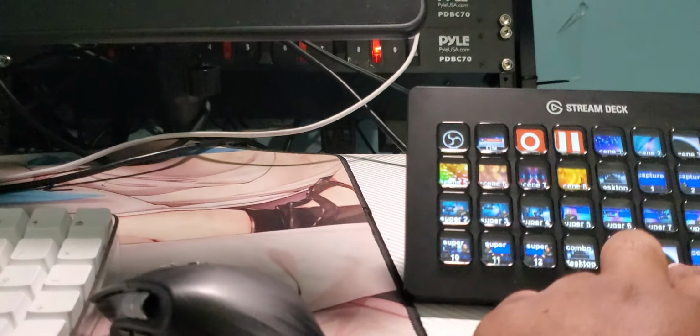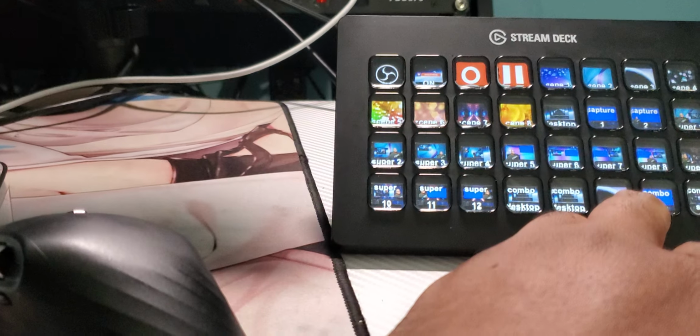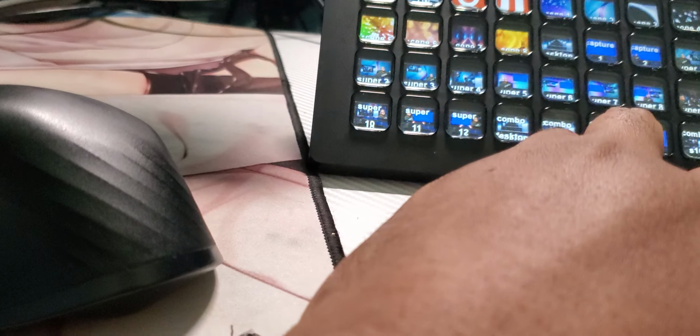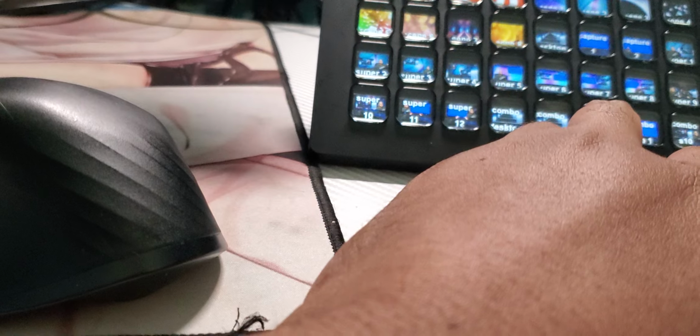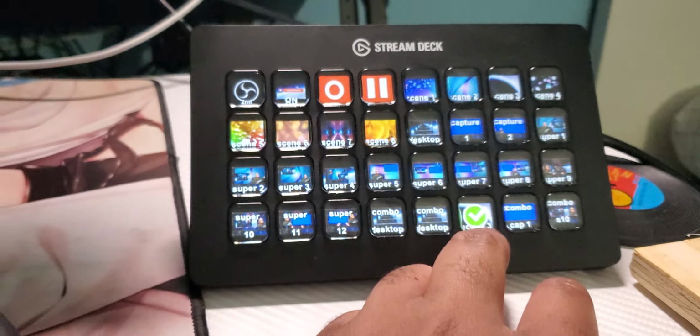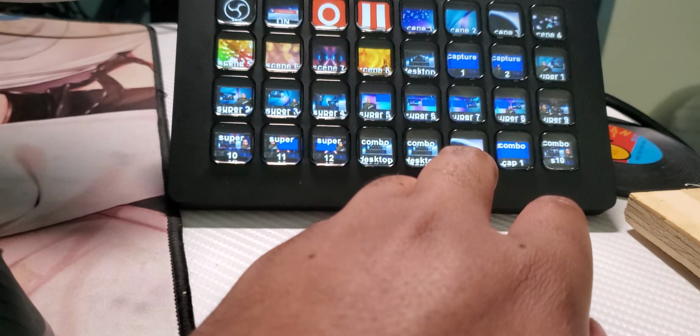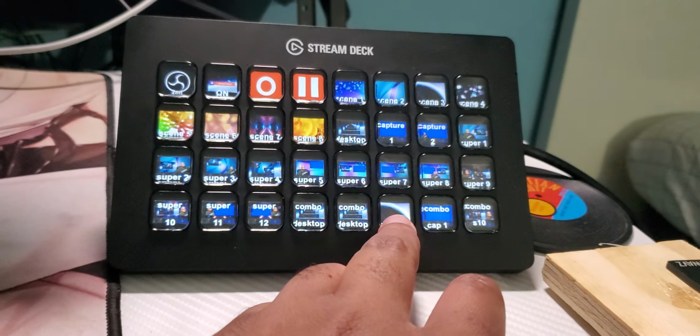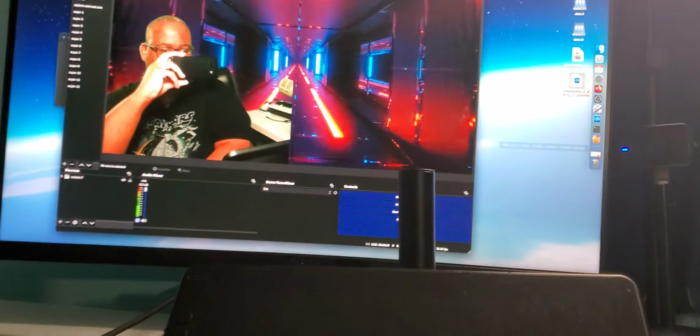Now this one is different, I think. Oh yeah, this one just allows you to switch between scenes. This one's scene 3. When we press it, it goes to scene 3.